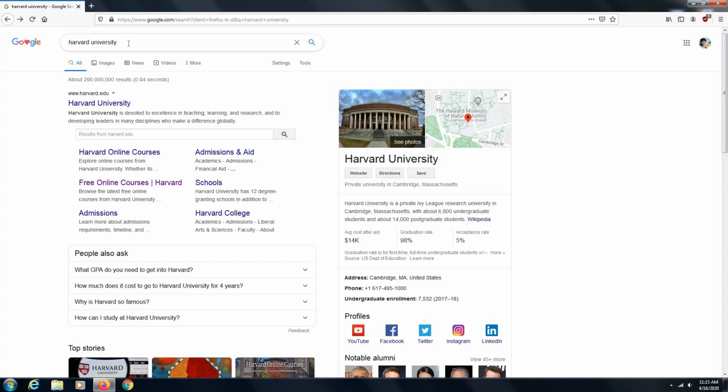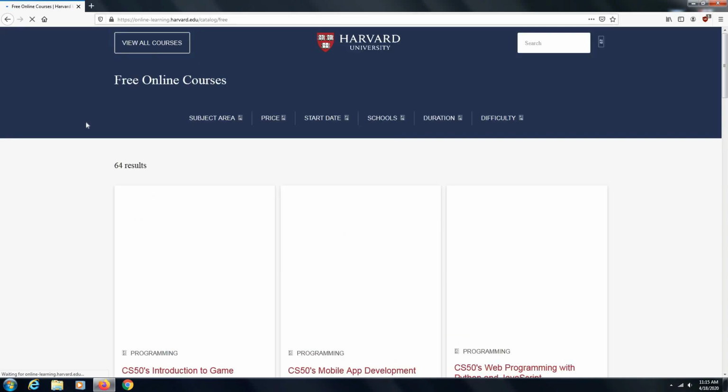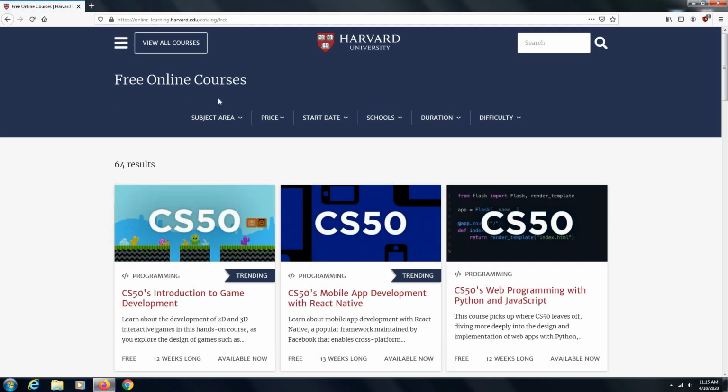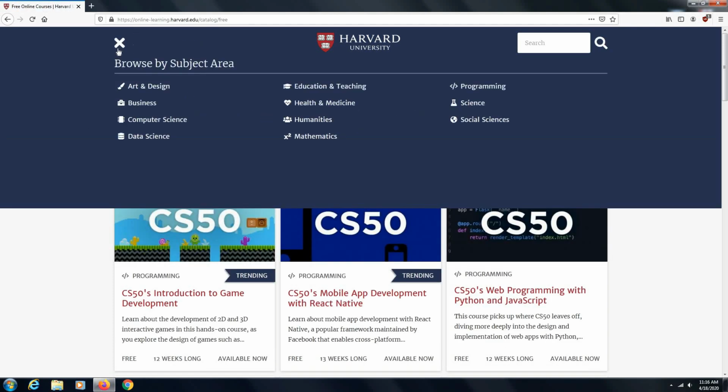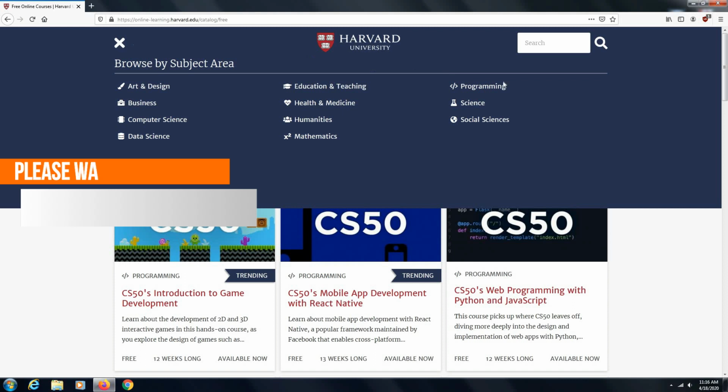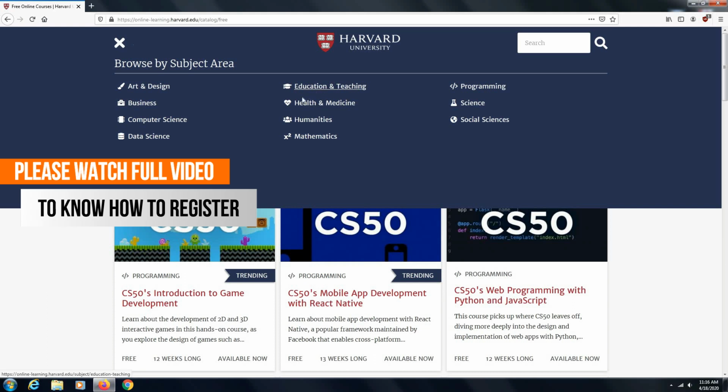So after entering the address of Harvard University in Google, you are going to get this page, and here you have to click on free online courses. After clicking on it, it's going to take you to the page where they are offering free online courses. So first you have to click here. After clicking on it, you are going to get the areas, the departments in which they are offering free courses. You can see programming, science, social sciences, education and teaching, computer science, data science, mathematics, humanities. So many courses are offered by Harvard University.